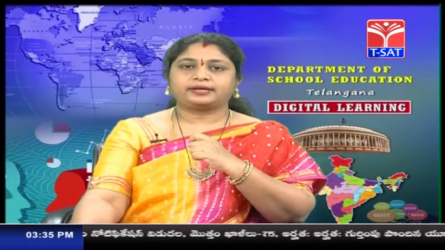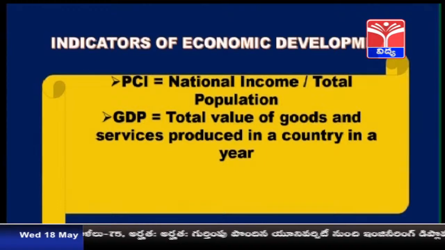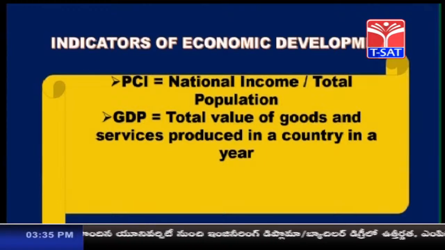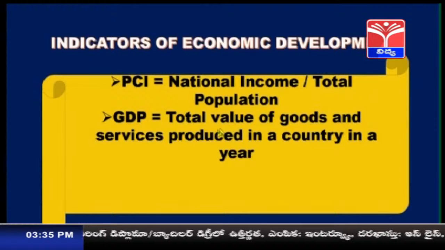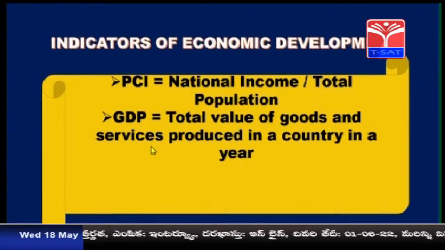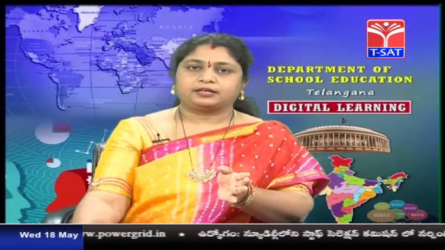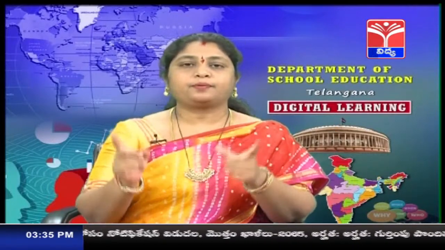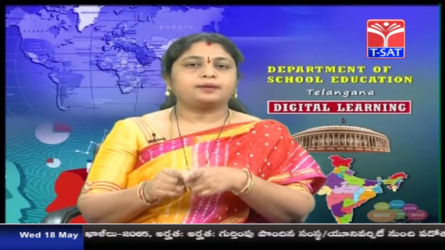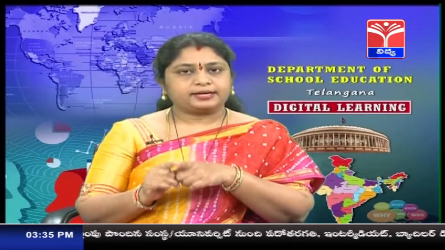The second indicator is GDP, that is gross domestic product. What is the meaning of gross domestic product? Total value of goods and services produced in a country in a year. So, whatever production is taking place in a country in a particular year, that is known as GDP, that is gross domestic product. So, PCI measures only the income of the country, whereas GDP measures the total production of the country. Okay, but these two are not enough for development.